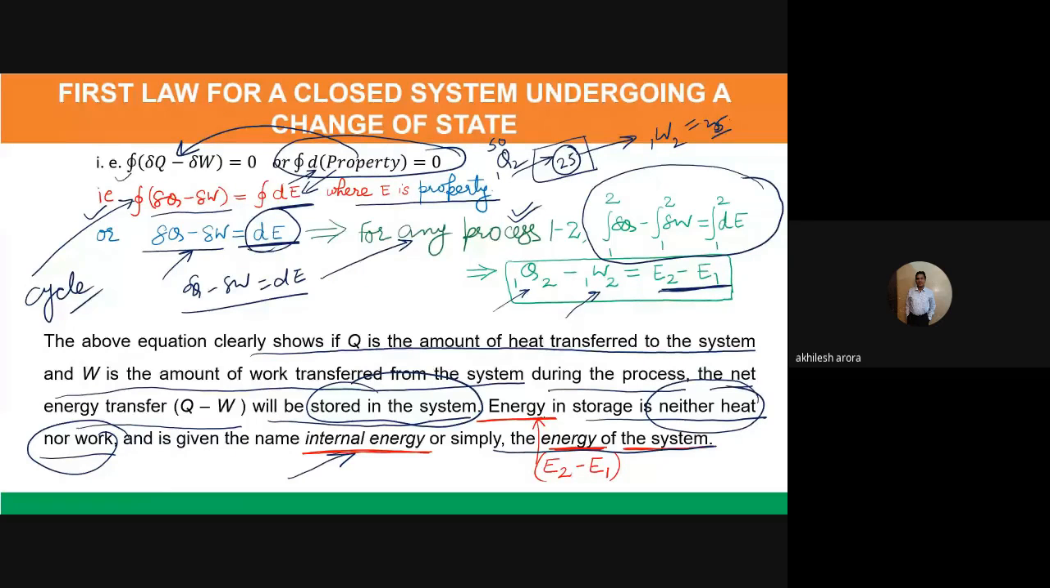And this energy for the process 1 to 2 we have written as E2 minus E1. Is it clear to you people? Any questions about this? No, sir. Okay, all right.